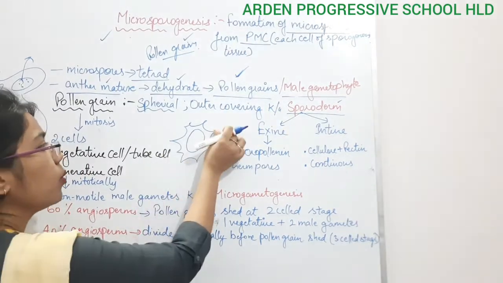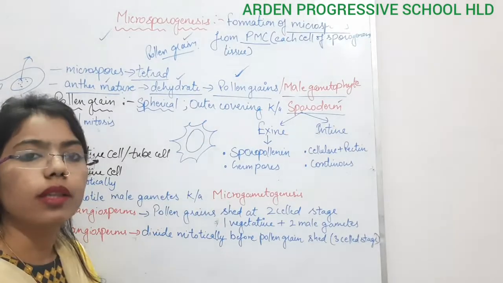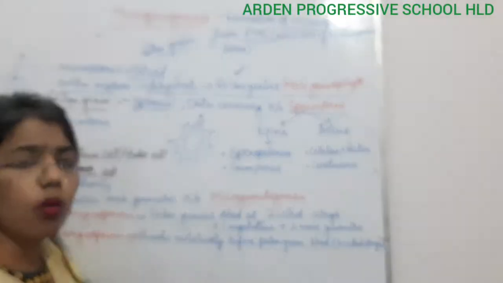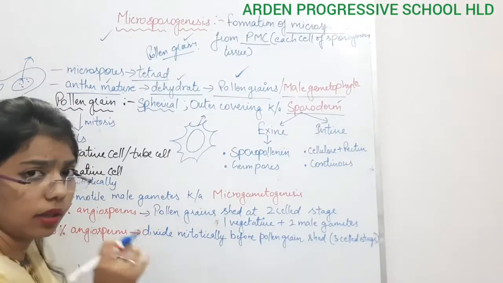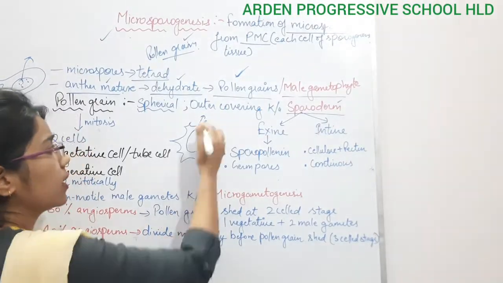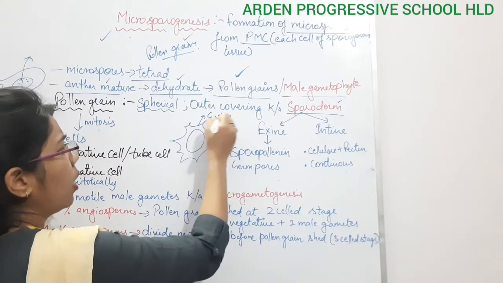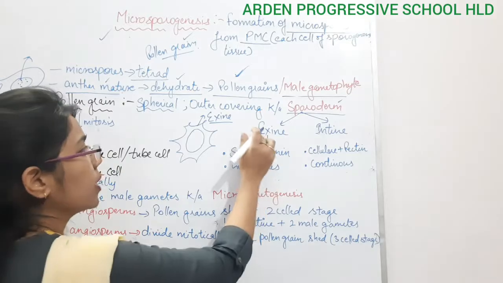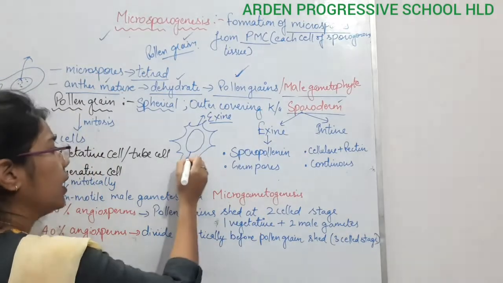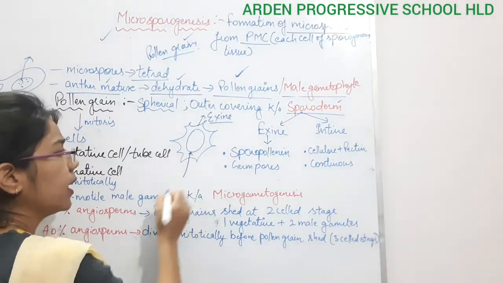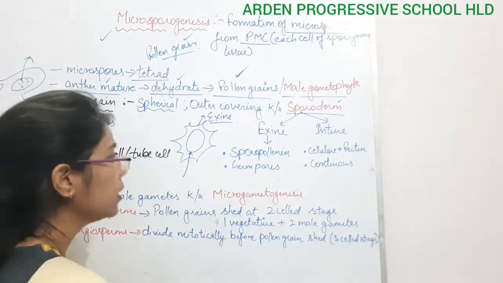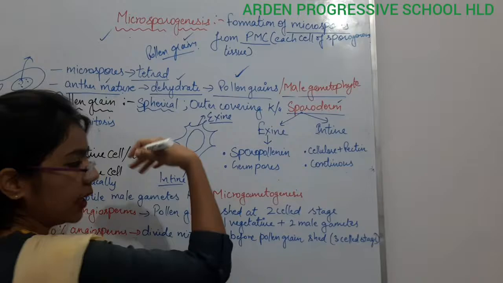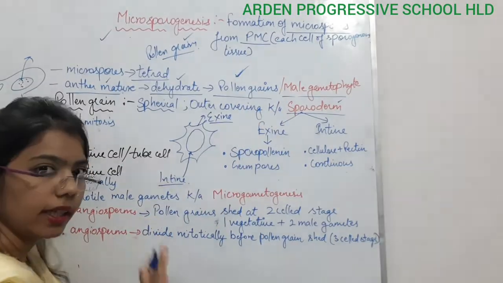Okay, the outermost layer and the innermost layer. Is it clear? The outermost layer, which has a non-continuous structure, is known as the exine. The outer rough layer is known as what? Exine. And the inner layer, which is smooth and continuous, is known as intine. You can relate like this: E for exit, outward; intine, inward.